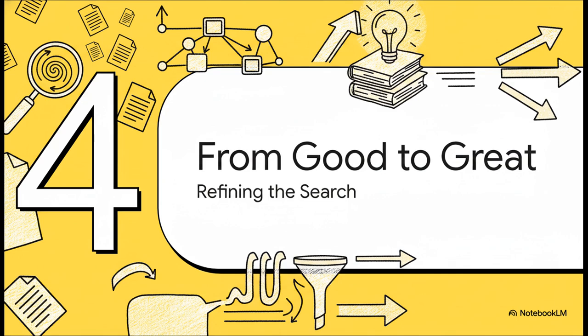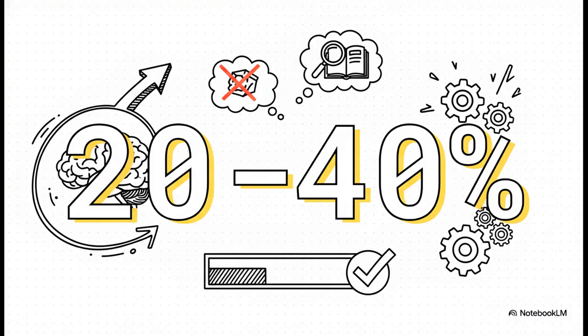But we can do better. Let's look at a few advanced techniques that take RAG from just good to absolutely great. And why bother with these extra steps? Well, the payoff is enormous. I mean, look at this. Benchmarks show that a really well-tuned RAG system can improve factual accuracy by 20 to 40%. That's not a small tweak. That's a total game changer for building AI you can actually trust.